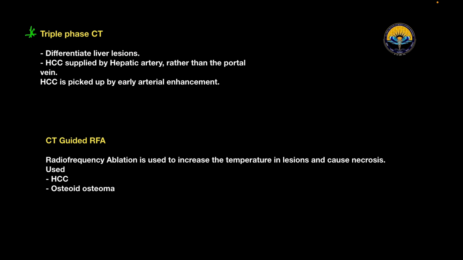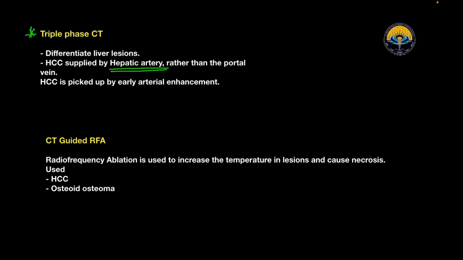Hepatocellular carcinoma is supplied by the hepatic artery rather than the portal vein. So, hepatocellular carcinoma is picked up by the early arterial enhancement in triple phase CT, which makes it useful in liver lesions. And what is CT guided RFA? Radiofrequency ablation is used to increase the temperature in the lesion and cause necrosis, and it is used in hepatocellular carcinoma and also osteoid osteoma. So, this is about the CT scan.